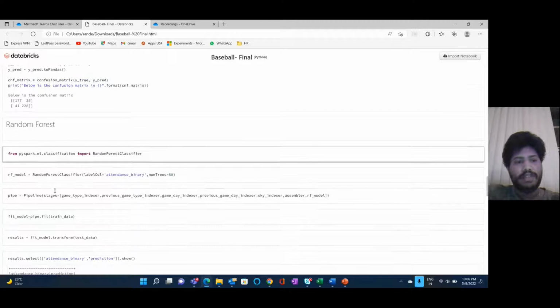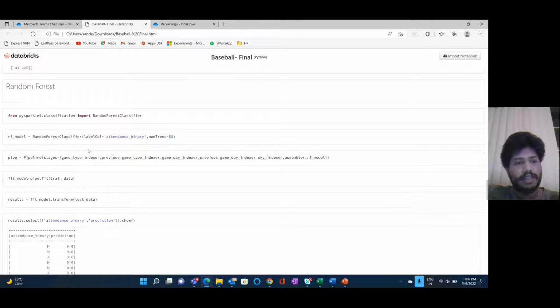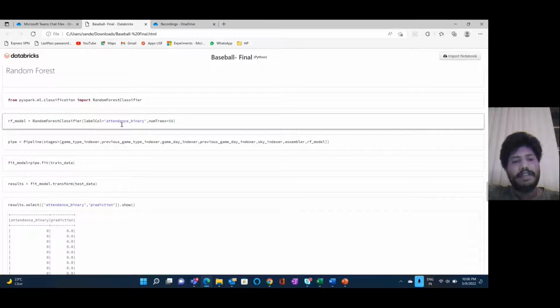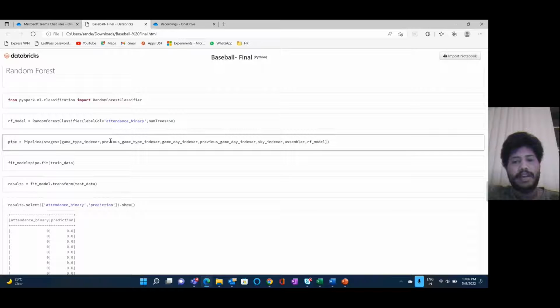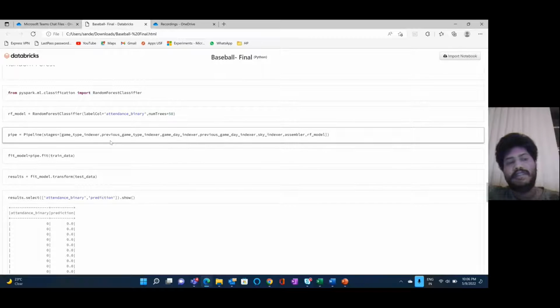And this is the code which we use for the random forest. It is almost similar to the above one. And as I said, the seed is set at a particular number to achieve consistent accuracy each and every time we run the code. We built a model and a pipeline, where we only used the indexer for categorical variables. These are only five variables which we used in the pipe, and we included the assembler. In assembler, apart from these categorical variables, we also have the non-categorical columns.